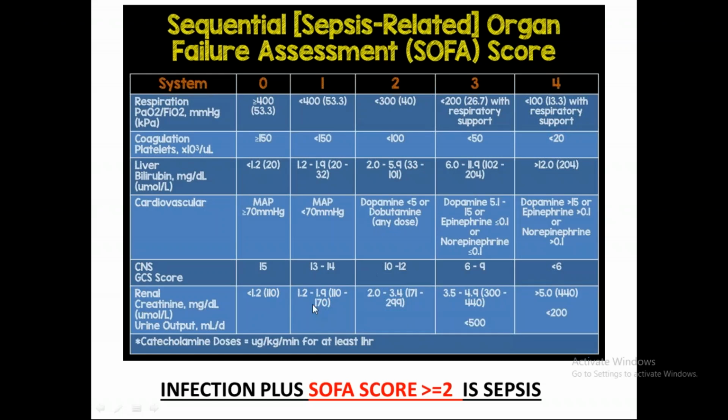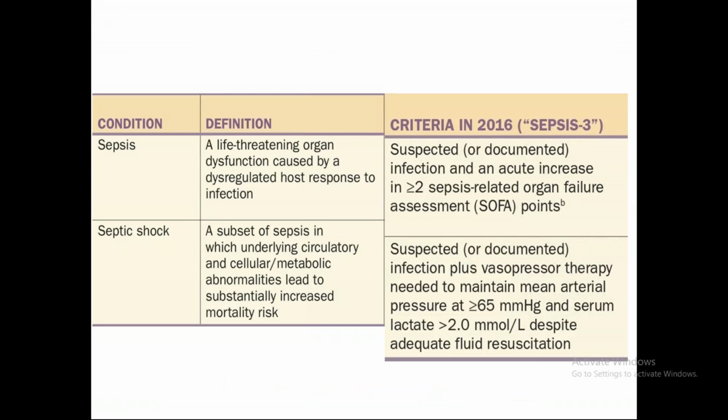And sepsis would be nothing but the infection plus a SOFA score of 2 or more than 2, right? So we come to this definition again. I'm showing you this again and again because this is a very important table. One final time, sepsis is defined as a life-threatening organ dysfunction caused by a dysregulated host response to infection, and the criteria is, as we just studied, an acute increase of more than or equal to 2 SOFA points. Septic shock is sepsis plus hypotension, and its criteria would be sepsis plus vasopressor therapy needed to maintain a mean arterial pressure of 65 mmHg and serum lactate more than 2 despite adequate resuscitation.